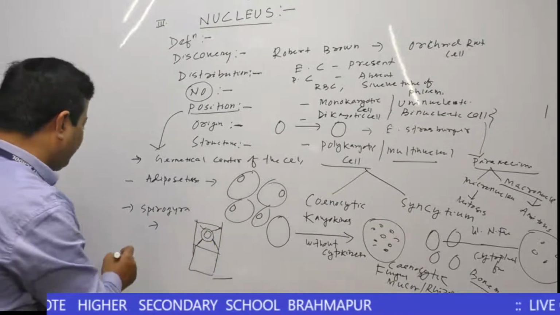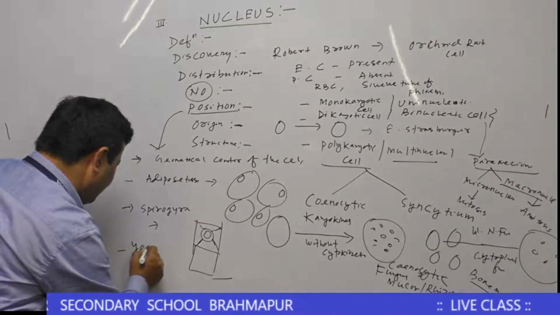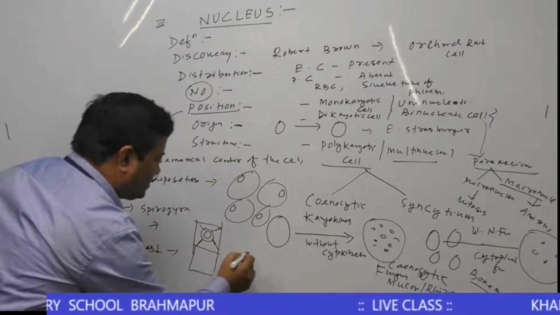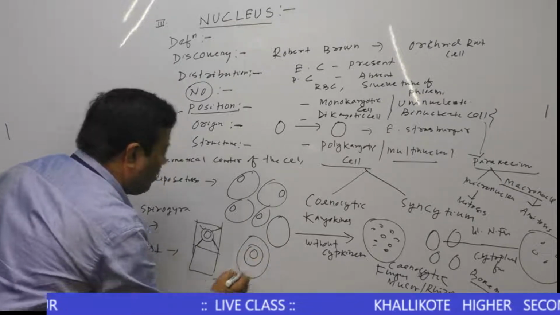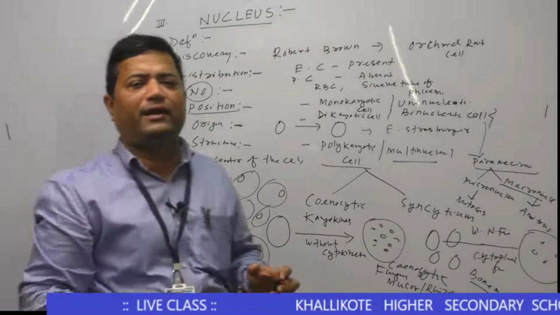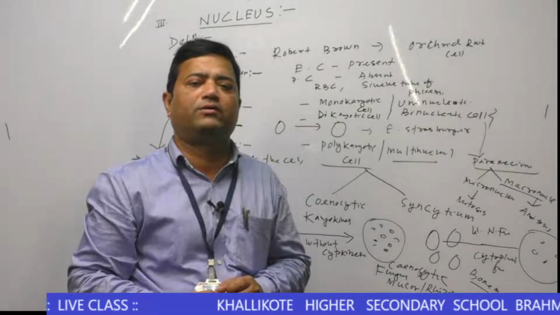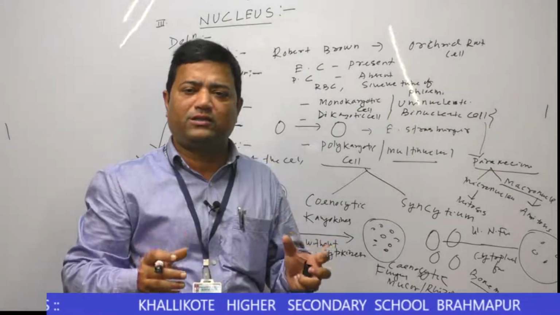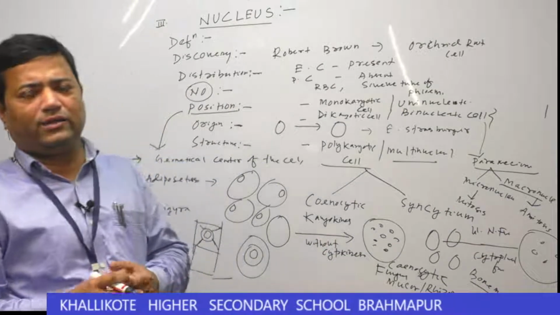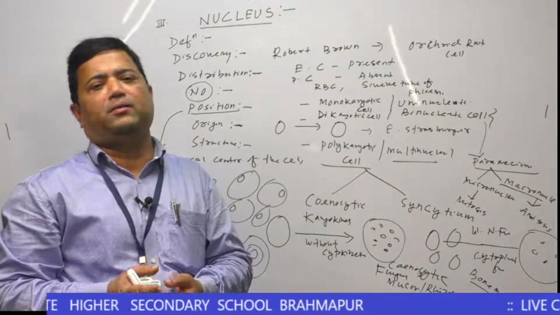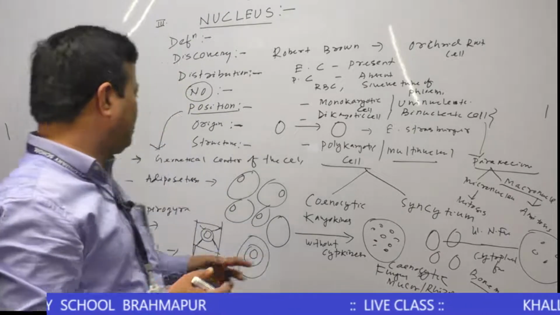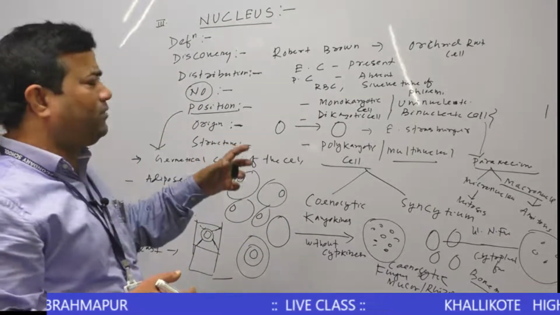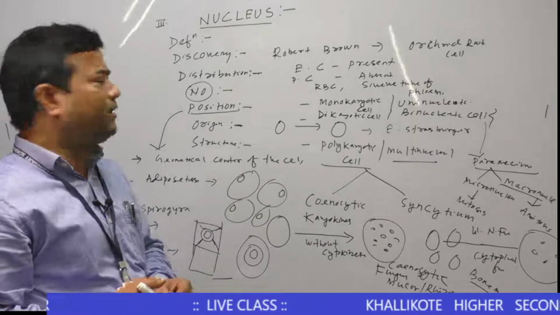Similarly, in yeast, the nucleus may be present inside the vacuole, called a vacuolar nucleus, or it may be present outside of the vacuole. These are the different positions of the nucleus in different groups of organisms.